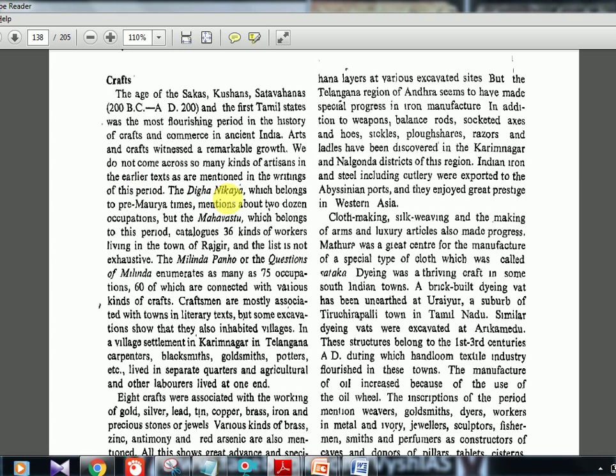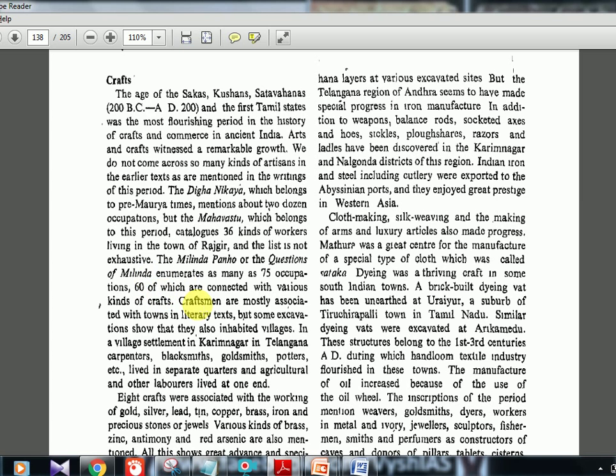The Digha Nikaya, I have told you what this is. Try to tell in the comment section. This is covered in the previous chapters. Okay, the Digha Nikaya, which belongs to the pre-Mauryan times, mentions about 24 occupations, but the Mahavastu, which belongs to this period, catalogs 36 kinds of workers living in the town of Rajgir, and the list is not exhaustive. The Milinda Panno, or the questions of Milinda, enumerates as many as 75 occupations, 60 of which are connected with various kinds of craft. So if you see these three books, Digha Nikaya, Mahavastu, Milinda Panno, all three were covered in 3 separate chapters. So if you are a serious student, you would be knowing what this is clearly. You would not even have a doubt. Okay, so please watch all my videos in order.